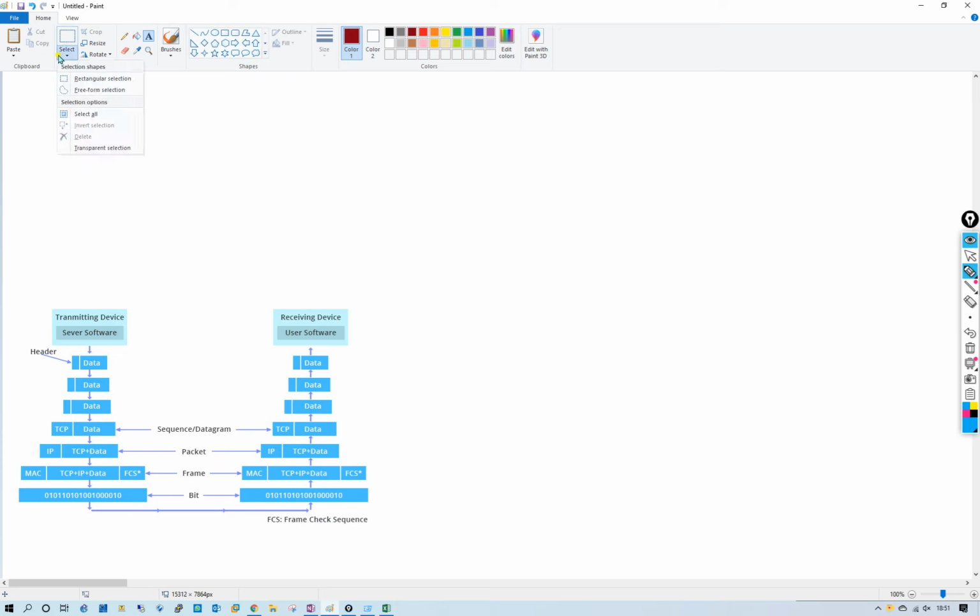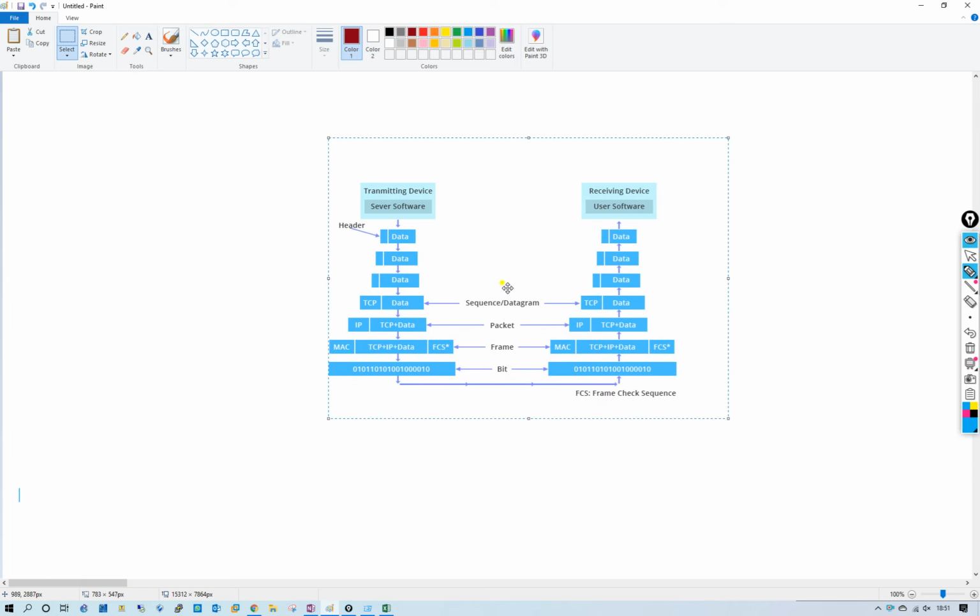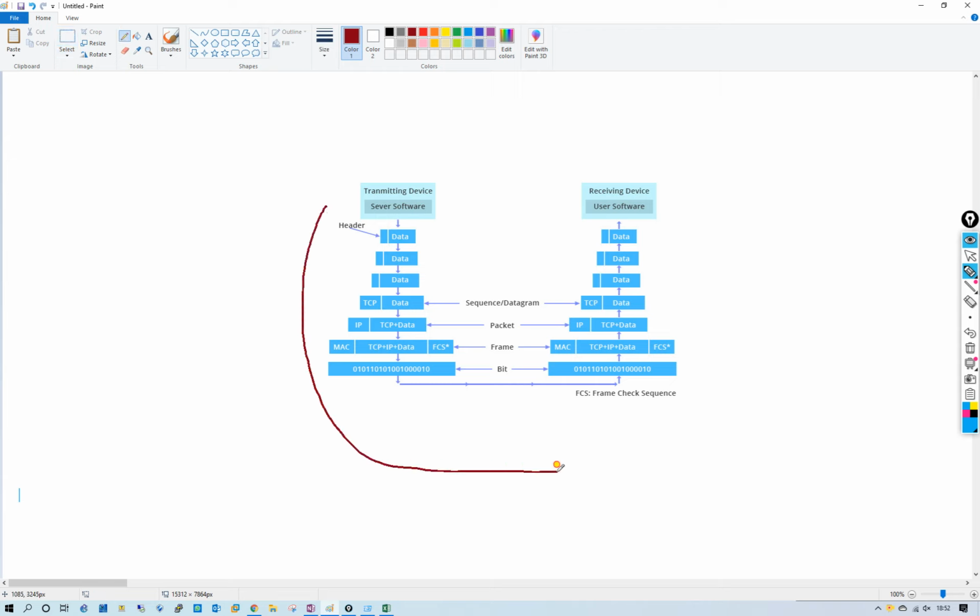Now let's see again what will happen with the packets, according to bits. There are 7 layers: 1, 2, 3, 4, 5, 6, 7. This is the transmitting device, the server software, and this is the user software. Check the arrows between the layers to see how the transmission is going.